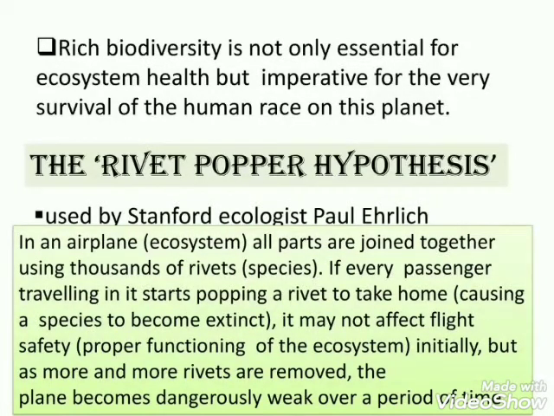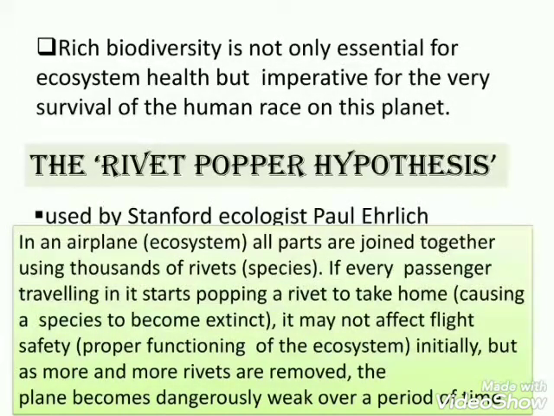So if every passenger pops a rivet to take home, resulting in species extinction, it may not affect the flight safety initially. That means the proper ecosystem functioning will not be affected initially, but with time, as more rivets are removed, the plane becomes dangerously weak and fatal to the life of other species.